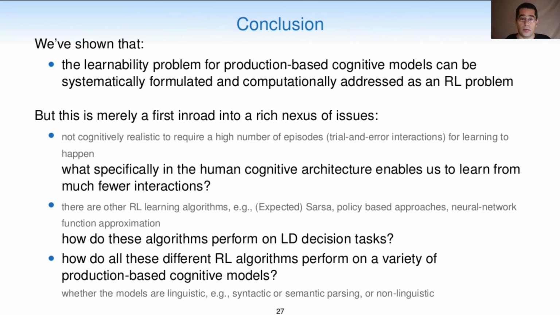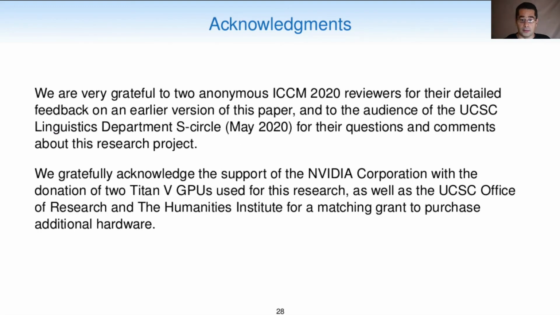To conclude, we have shown that the learnability problem for production-based cognitive models can be systematically formulated and computationally addressed as a reinforcement learning problem. But this is merely a first inroad into a rich nexus of issues. More details are provided in the paper, which is available on the website.